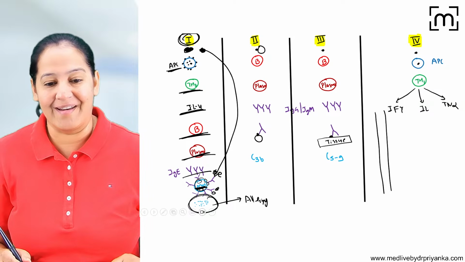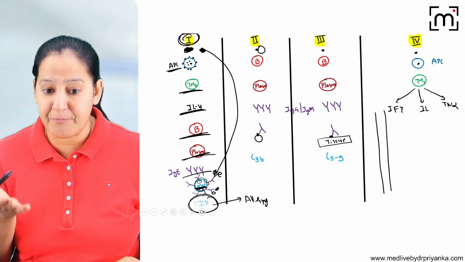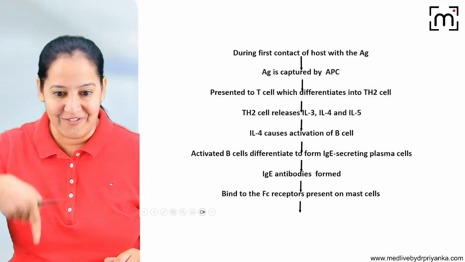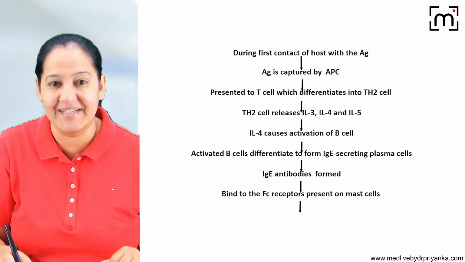So this is type 1. In your exam, if you're targeting any prof exam, don't write a paragraph, write the flowchart. So quickly we will visit the flowchart.